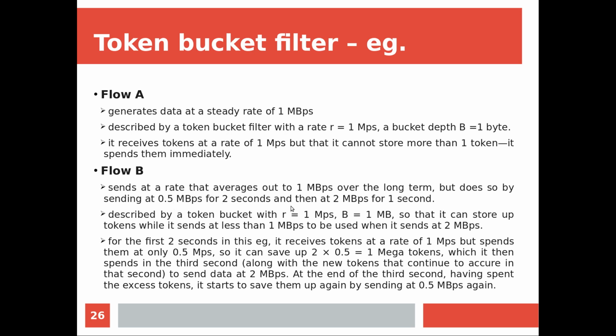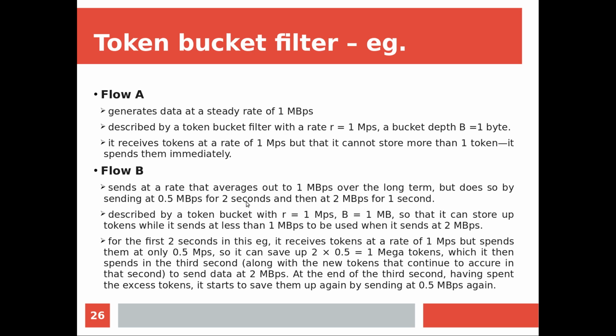Now see, in the third second, the flow is generating data at the rate of 2 megabytes per second, right? So it is a burst. Tokens are generated at the rate of only 1 mega token per second. I am getting only 1 mega token per second, but I want to send 2 megabytes of information per second. So how is it possible? Because of our token bucket algorithm.